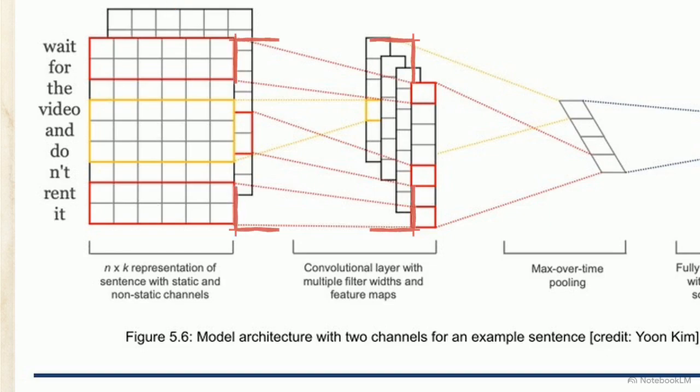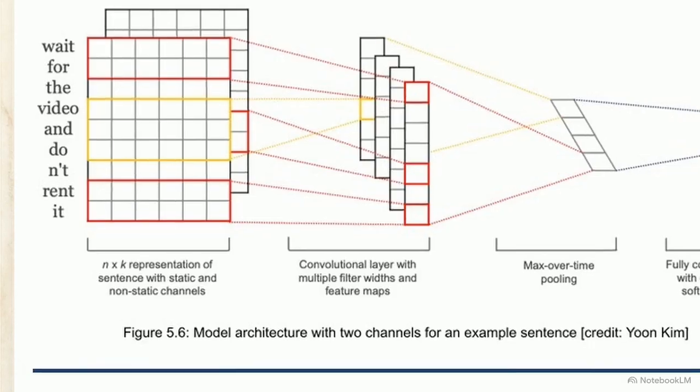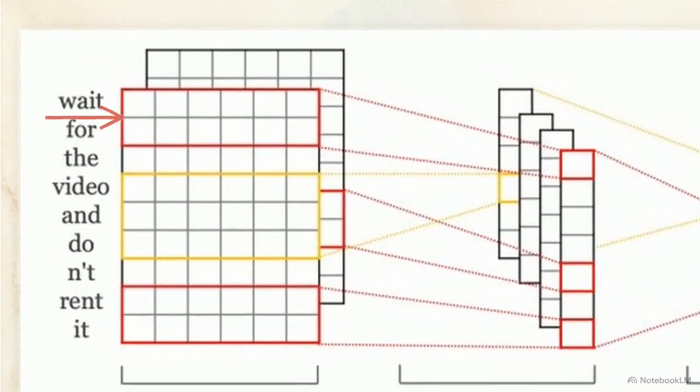Following the dotted red lines reveals a strict architectural rule of this network. Every single convolutional filter must have a width exactly equal to the embedding dimension, k. Notice, however, the varying heights of these filters. The red kernel spans a different vertical distance than the yellow kernel. The height of the filter corresponds precisely to the n-gram size it is designed to extract. A filter covering exactly 2 rows detects linguistic bigrams. A filter covering 3 rows detects trigrams.